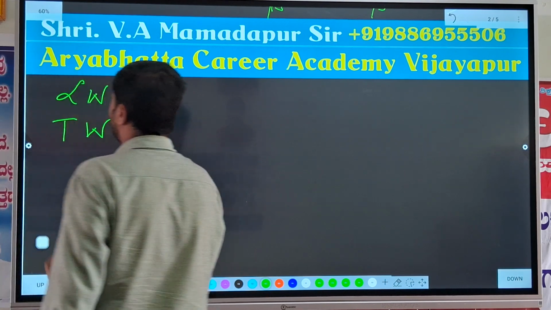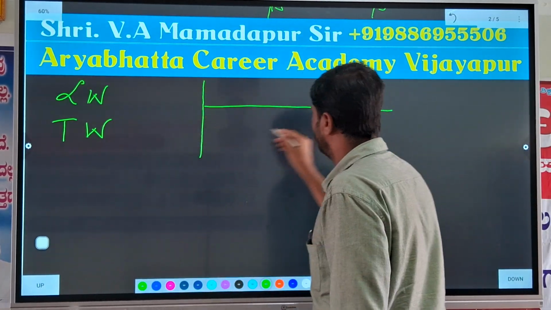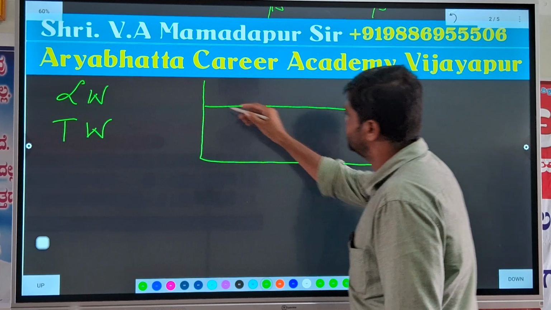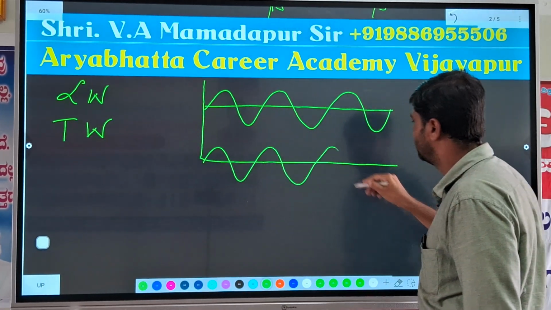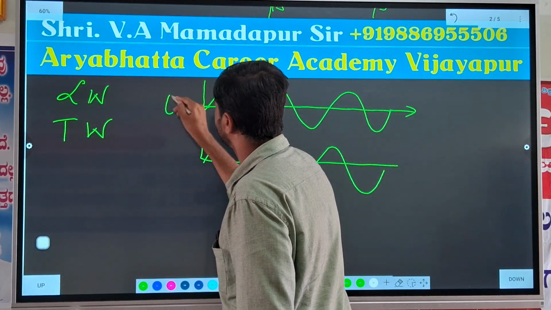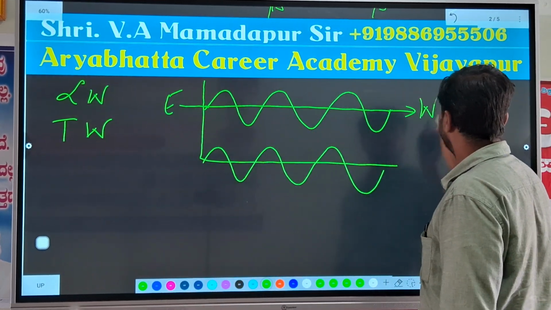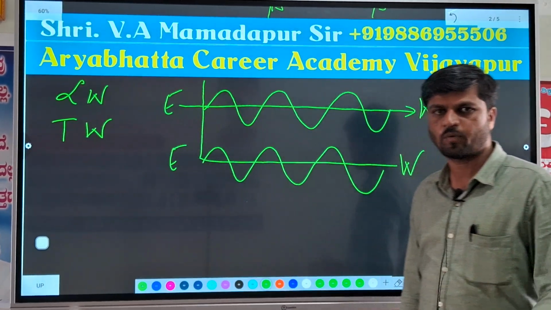Okay, what do you mean by longitudinal and transverse waves? I can give an example. See, the waves are traveling in this direction, which I mention as east to west. Here also, the propagation of the waves is east to west.